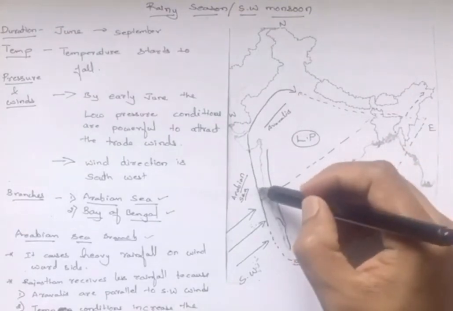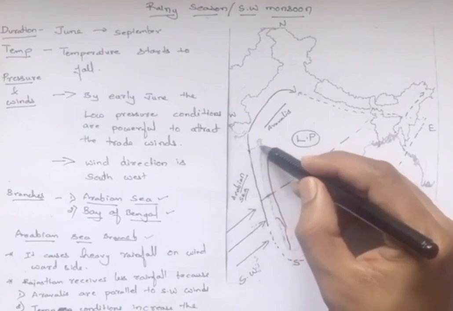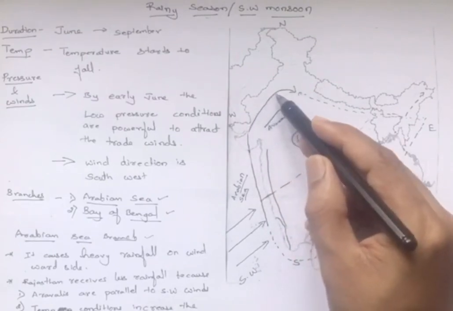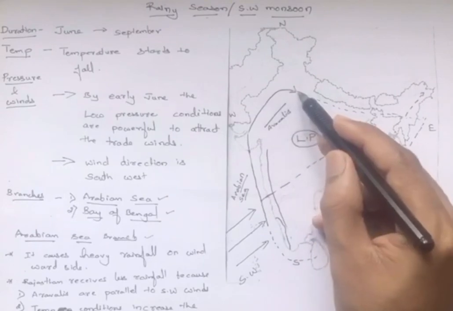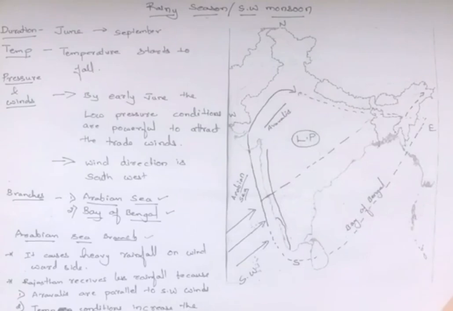Another part of this branch goes towards the Saurashtra Peninsula, Kutch area, and then through Rajasthan it heads towards the northern plains and mingles with the Bay of Bengal branch.